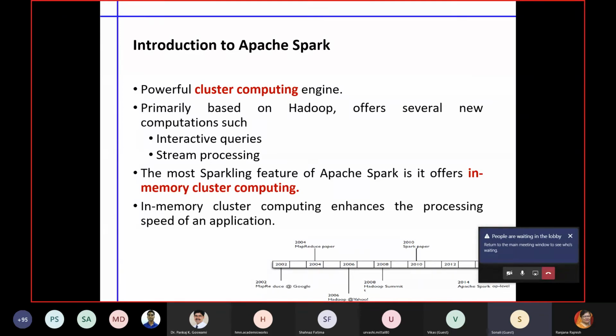And what is the difference between Spark and other Hadoop systems? It is an in-memory computational environment. Whatever we are processing through Spark, we are not actually storing; it is held in a cache for a very small fraction of time.